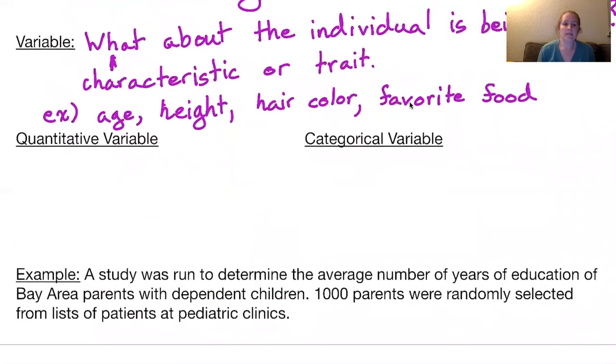Our variables we are going to divide into two categories. So we have quantitative variables and categorical variables. Quantitative, we're referring to quantity. So quantitative data is for quantity. So it's going to be a number. So the responses we get from individuals are numbers.